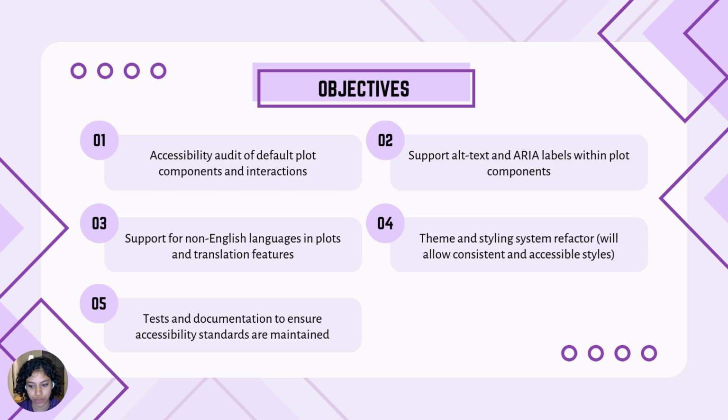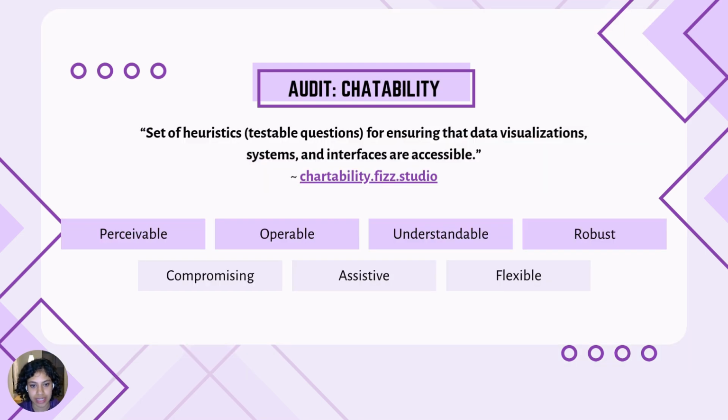We have already started work on two fronts. The first is the audit and the second is tests. So we'll just look at these two really quickly. For the audit, we have been using Chartability. This is a project with a set of heuristics, very specific, testable questions, to ensure our data visualization is accessible.